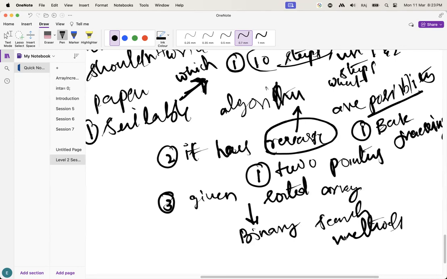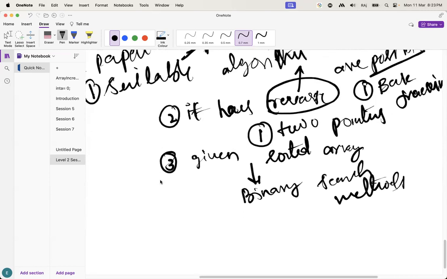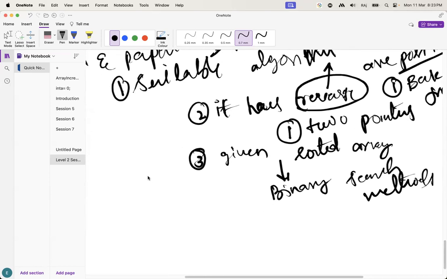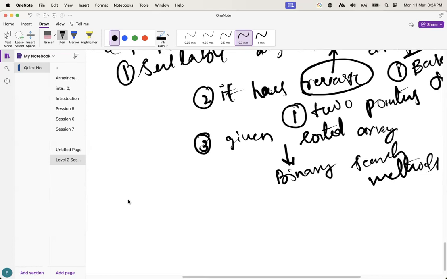Guys, in this way, when you check the problem, you have to choose the best possible algorithm. What do you have to do after that? The second step is you have to implement the algorithm.